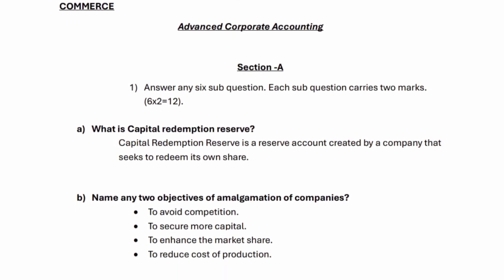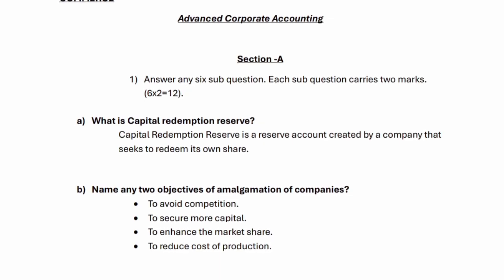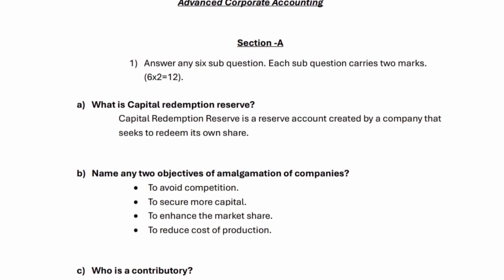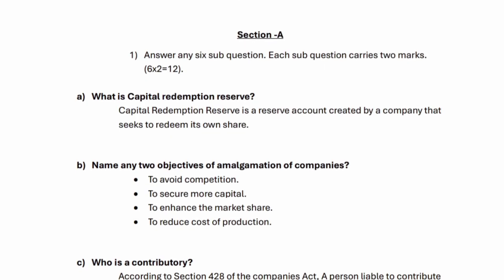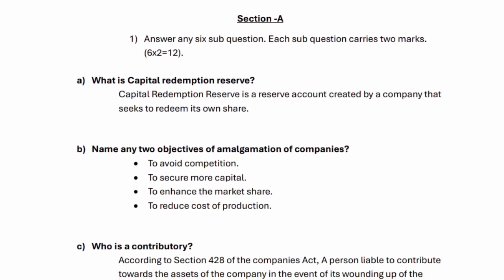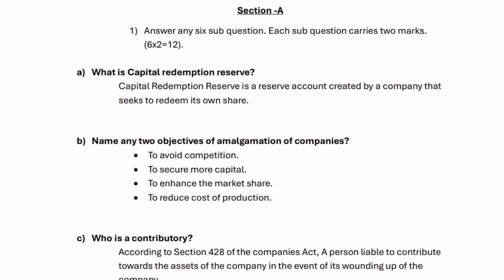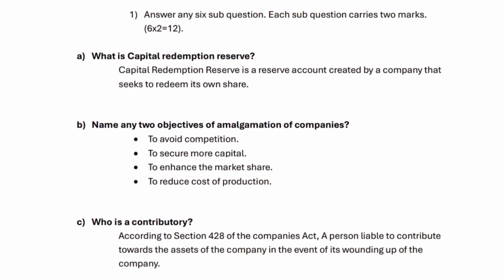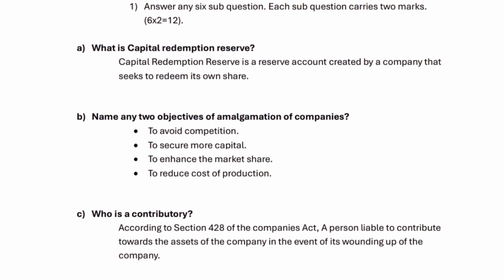A. What is Capital Redemption Reserve? Capital Redemption Reserve is a reserve account created by a company that seeks to redeem its own shares. B. Name any 2 objectives of amalgamation of companies. To avoid competition. To secure more capital. To enhance the market share. To reduce cost of production.